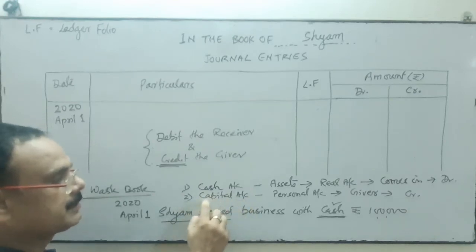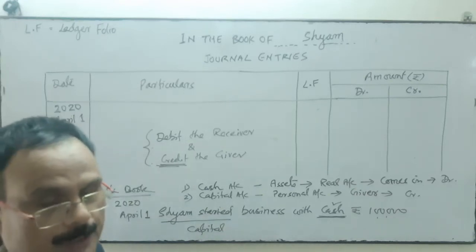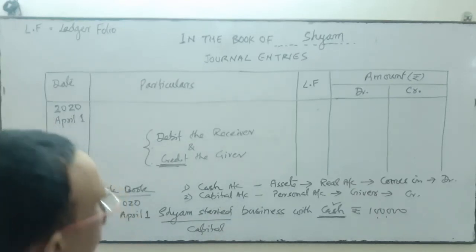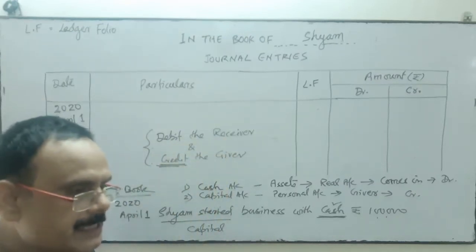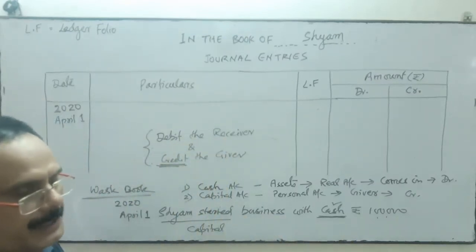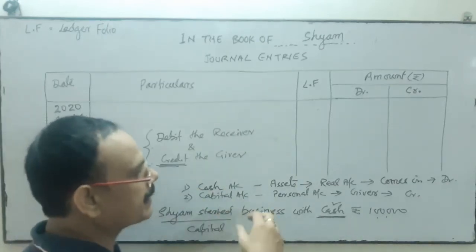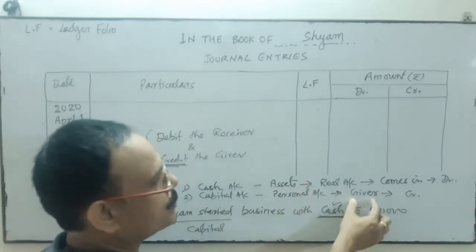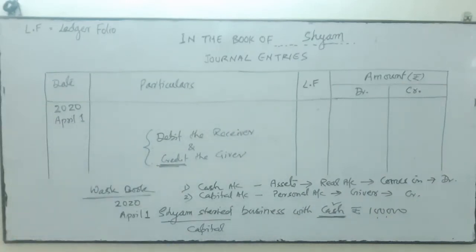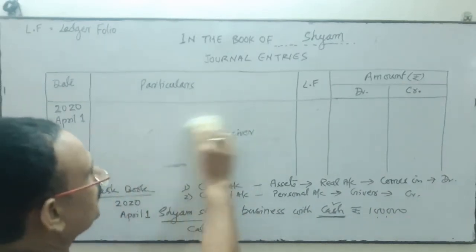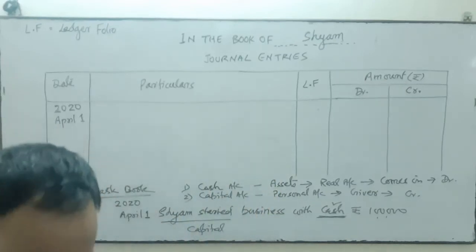Then you see the capital. It's a personal account. Capital comes under personal account, a natural personal account. And you know the rules of personal account: debit the receiver and credit the giver. Here Syam is the giver of that amount. He is not the receiver. He is giving that amount to the business. So the giver account will be credited. Through this we come to know that cash account will be debited and capital account will be credited.